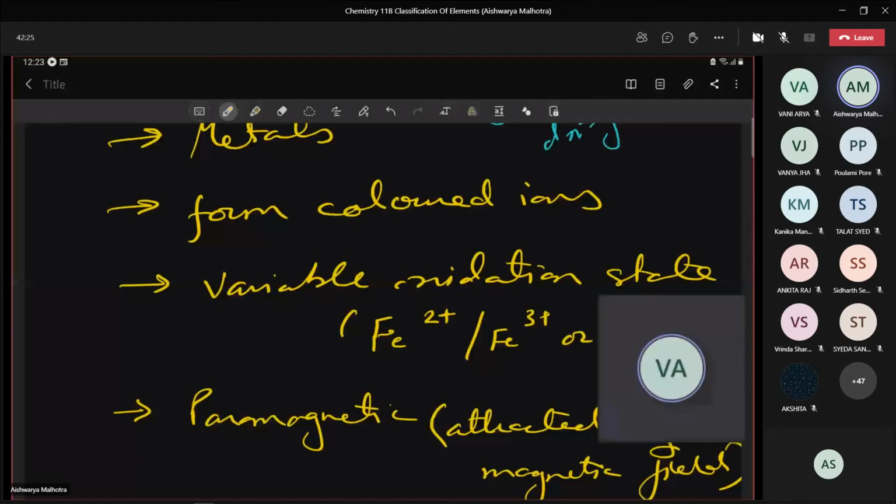Next important property, please write: most of these metals are paramagnetic in nature.